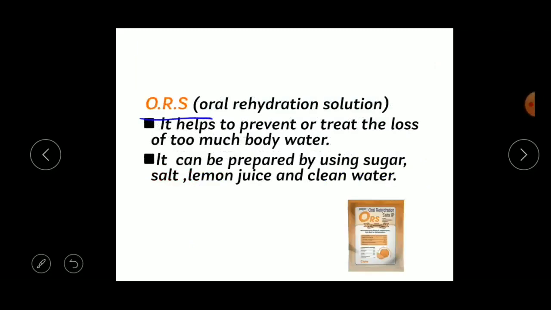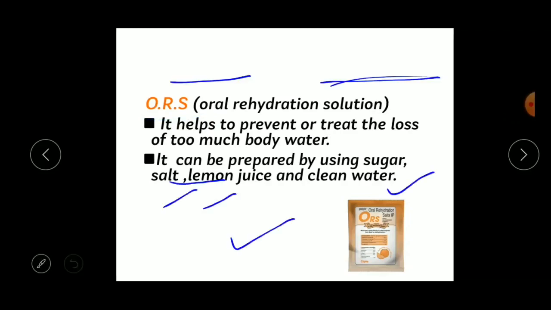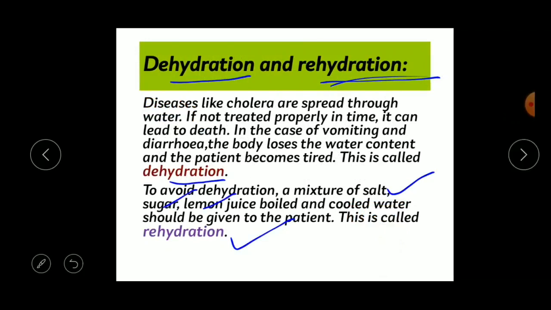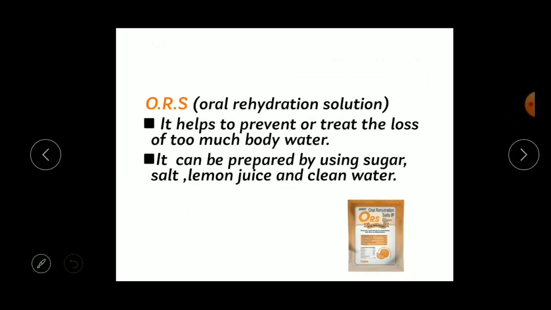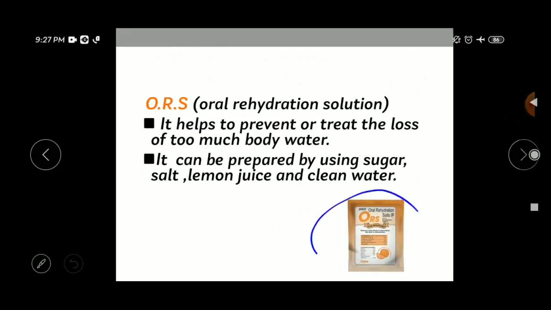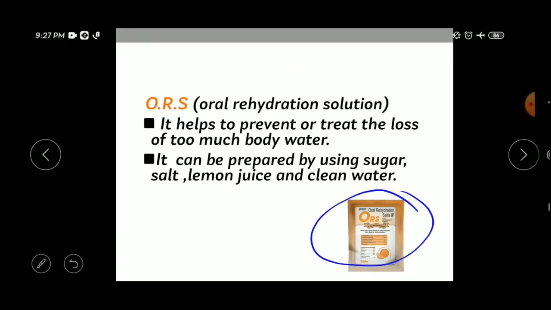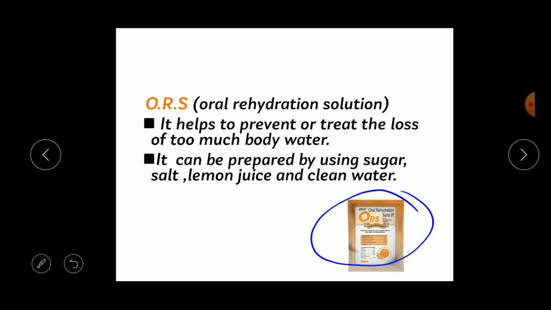ORS. What is the meaning of this ORS? ORS is nothing but oral rehydration solution. Now we have just learnt what rehydration is. ORS is the solution which is advised by doctors to patients suffering from some of those diseases. You might have seen such kinds of packets, right? This is called the ORS, oral rehydration solution.